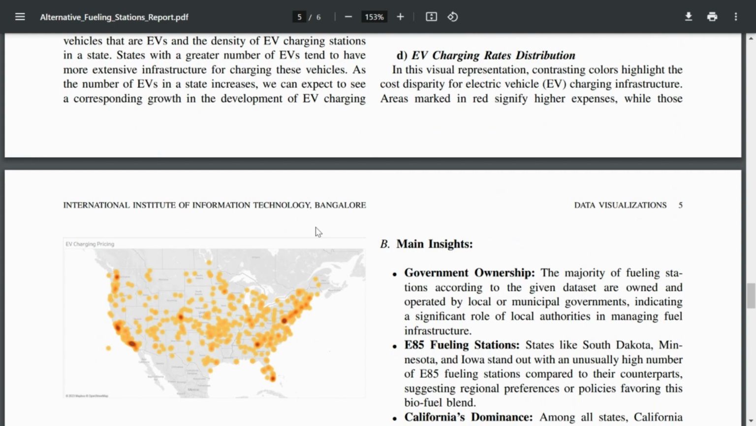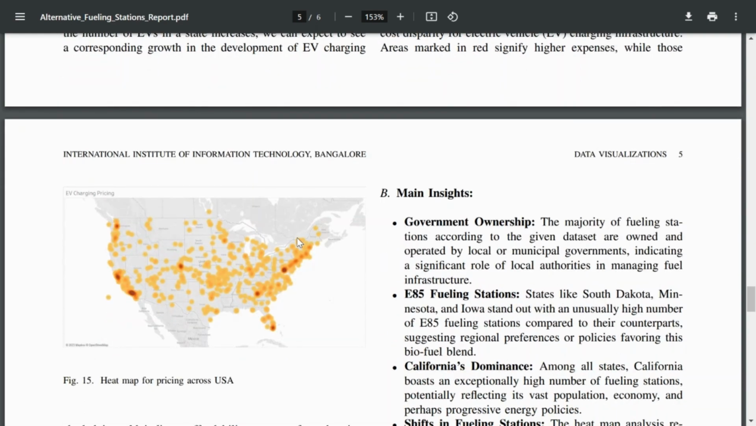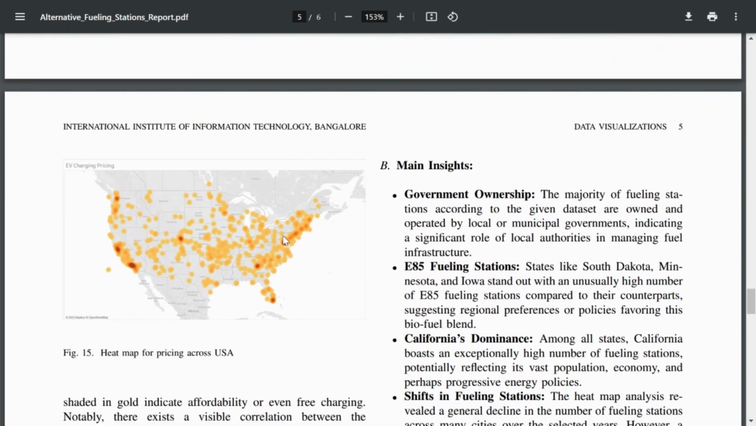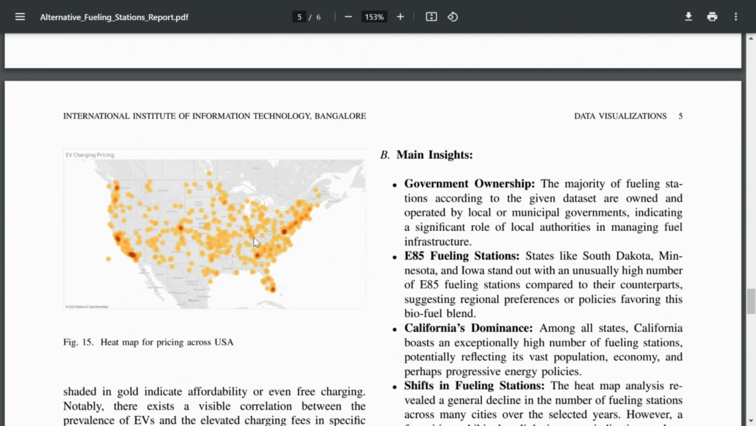Now here is the chart for EV charging rate distribution. Here we can see from this chart that charging prices for EVs are notably higher in major urban areas such as California, Florida, and Washington. This could be attributed to higher demand, operational costs, or premium services offered in these cities.